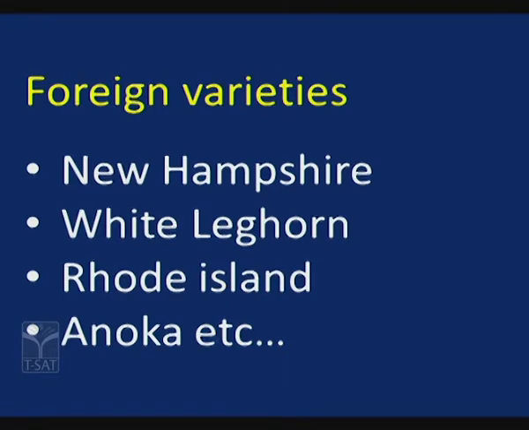These are the foreign varieties, and they will give nearly about 300 eggs throughout their lifespan, and after that they stop egg production. That is why people are more interested in growing broilers rather than layers. And coming to broilers, normally the local varieties take 5 to 6 years for growing, but broilers take only about 5 to 6 weeks to reach their maximum size because of giving some hormonal injections and all those things. That is the reason why people are more interested in growing broilers.